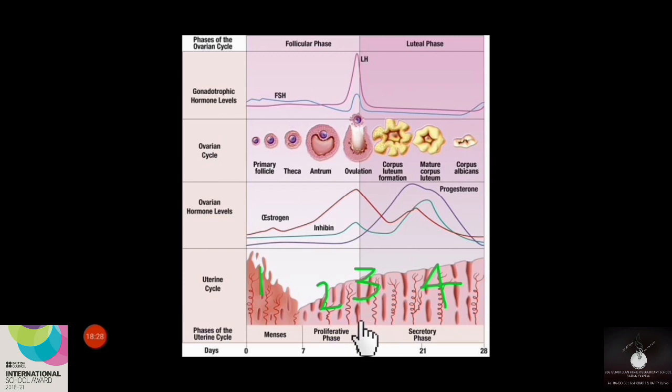So, what is the feature of the ovulatory phase? During the ovulatory phase, the mature Graafian follicle will rupture and cause the release of the oocyte from it. This oocyte, this ovum, will enter the fallopian tube. And the remaining part of this Graafian follicle will change into the form of corpus luteum due to the action of the LH hormone. So this corpus luteum, what is the role of this corpus luteum?